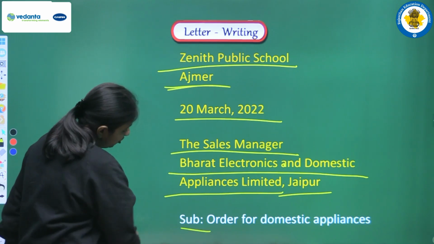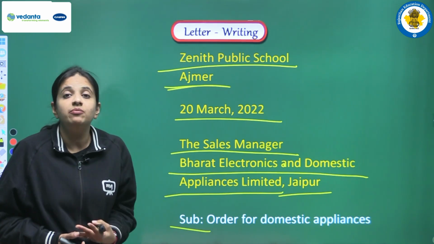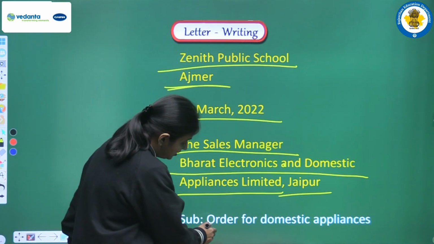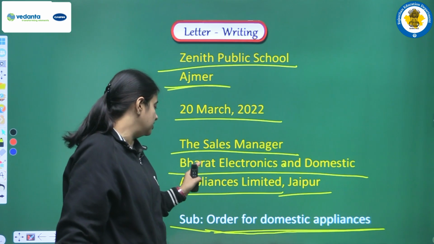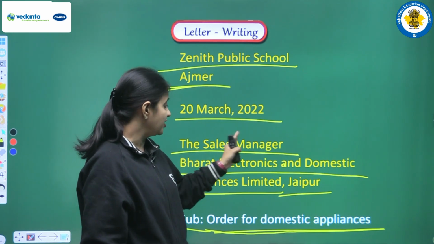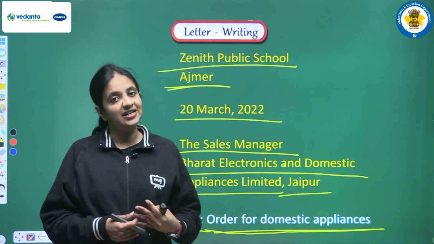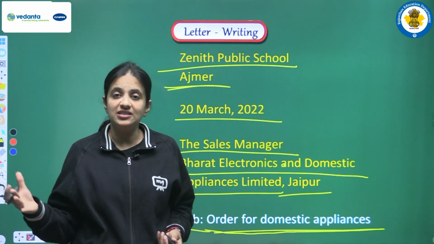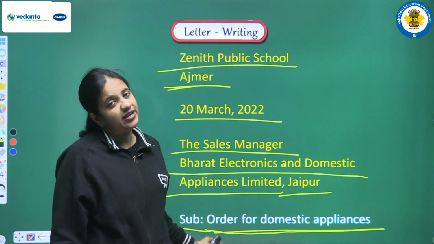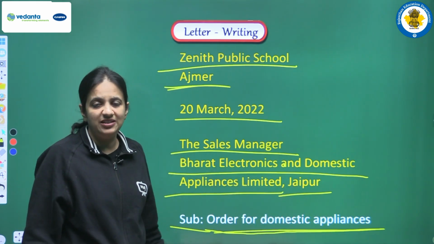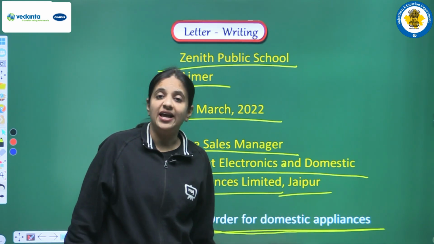Next we have to write the subject. So what is the subject, or we can say what is the purpose to write this letter? In this letter we want to make one order for domestic appliances, because the name of the firm is clear, it's Bharat Electronics and Domestic Appliances. So we need some kind of equipment, some kind of appliances for our hostel. So for that we actually want to place one order. For that we are writing the letter. So this can be the subject that we can use here: Order for domestic appliances.